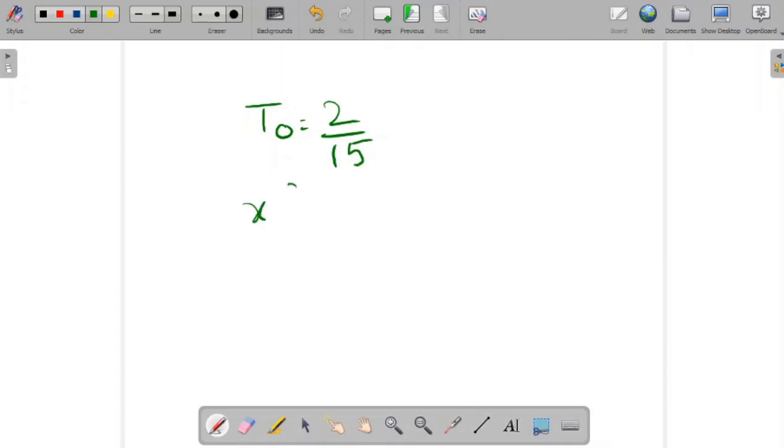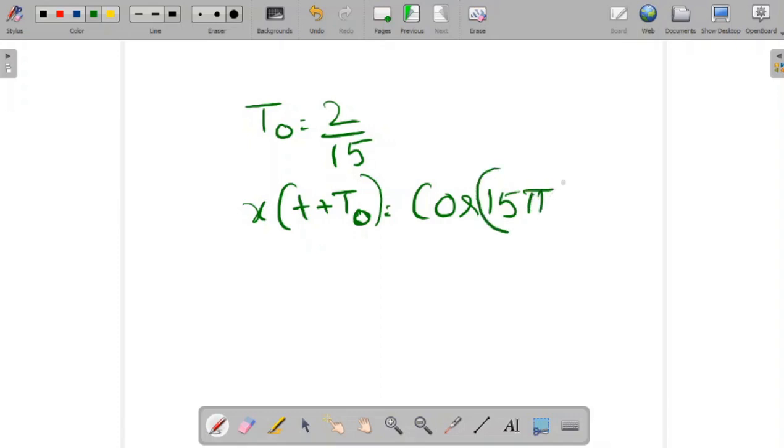So x of t plus T naught will be cos 15 pi into (t plus T naught), where T naught is 2 by 15.